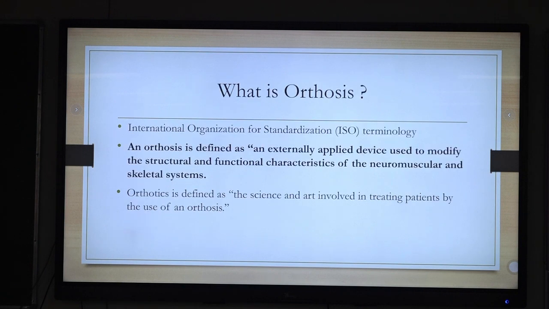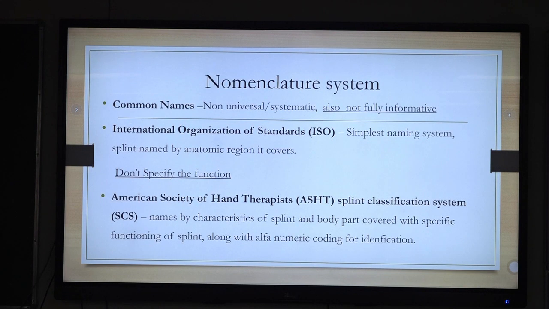Beginning with a basic question, what is orthosis? PGs, I want PGs to be awake now. Enough of sleeping. Anybody? Okay. According to the ISO, orthosis is defined as an externally applied device used to modify the structural and functional characteristics of the neuromuscular or skeletal system. And orthotics is defined as the art and science of making the orthosis.